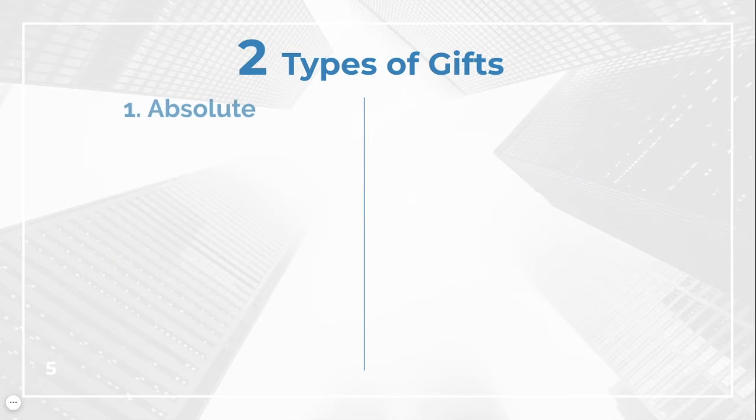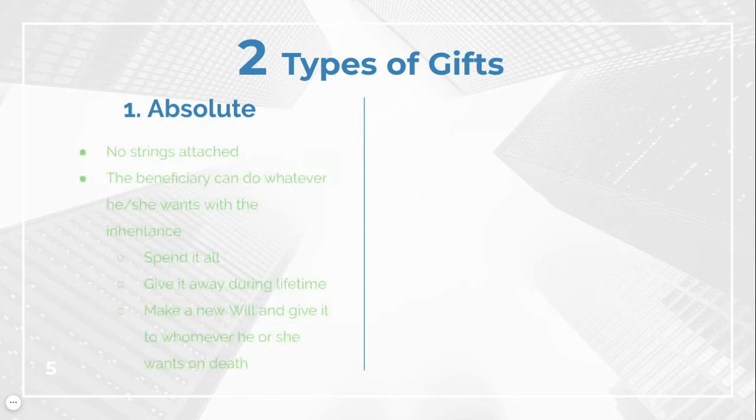The idea is that an absolute gift has no strings attached. It's the simplest form of gift, and it means that the beneficiary gets the inheritance immediately on death and with no strings attached. The beneficiary can then do whatever he or she wants with the inheritance, including spending it all, giving it away during their lifetime, or making a will that gives it away when he or she dies.